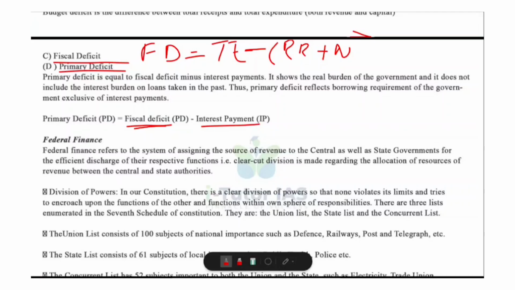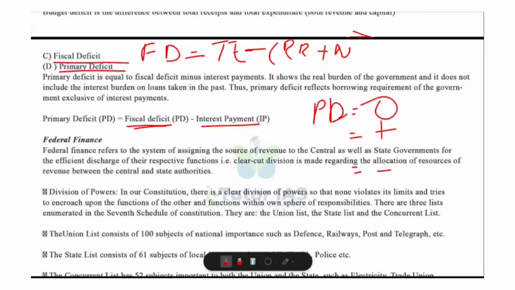If primary deficit is equal to 0, it means the government only borrows to pay interest on previous debts. And if it is positive, there is additional excess expenditure. And if it is negative, it is called primary surplus, showing good fiscal discipline. So this is about primary deficit.